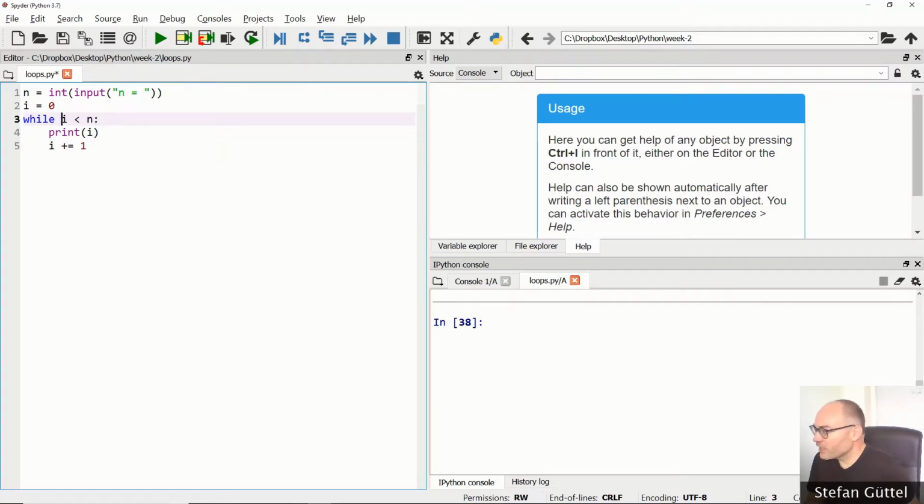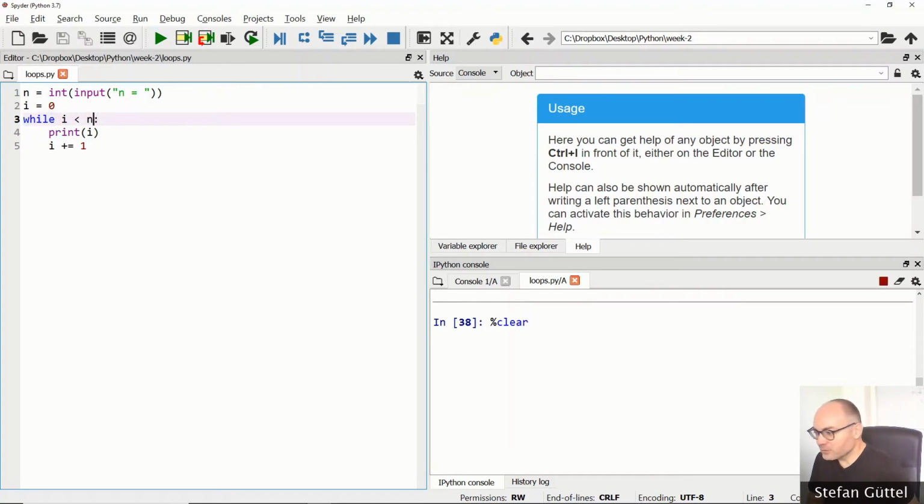And then what happens is Python will jump back to this line here. It will now check this condition again with the new value of I, of course. If it is true, it will execute the body of the while loop, and so on. Okay, so this keeps on repeating what is inside the body of the while loop, and it will only stop when, after coming back to the top here, the condition is false.